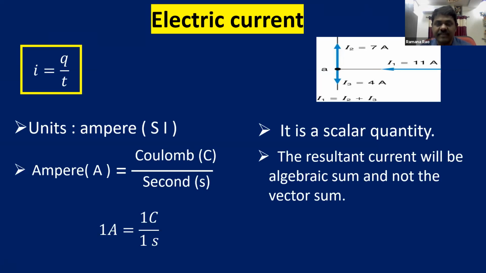So the sum of 7 and 4 is 11 amperes. So it is general algebra. It is not going to follow vector algebra. Anyhow, we are going to learn it in detail in Kirchhoff's laws of electricity, why it is not a vector.